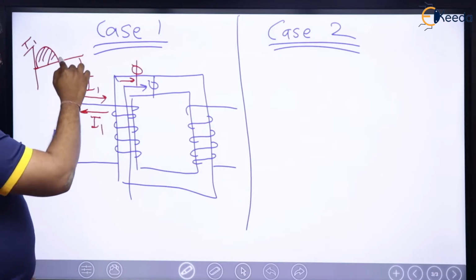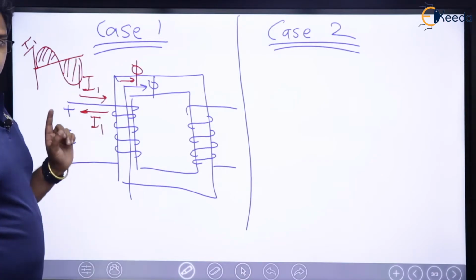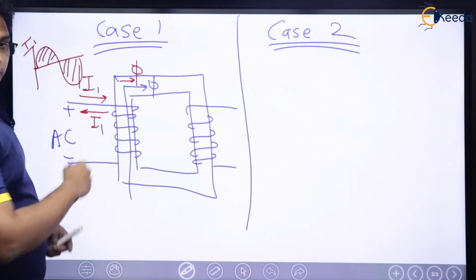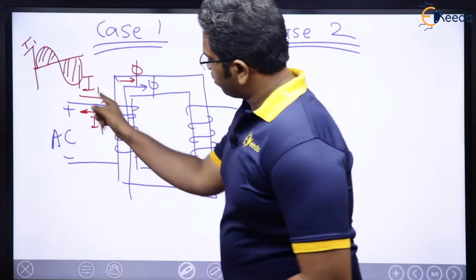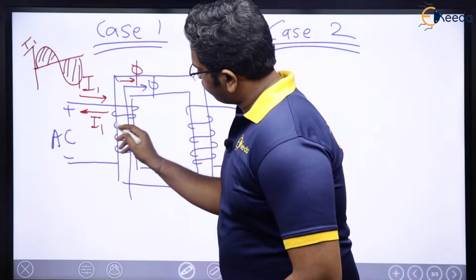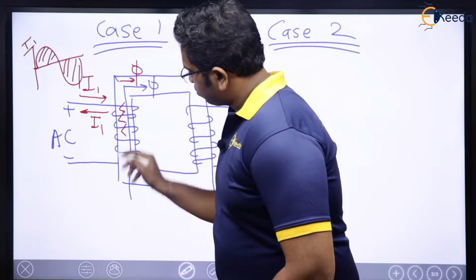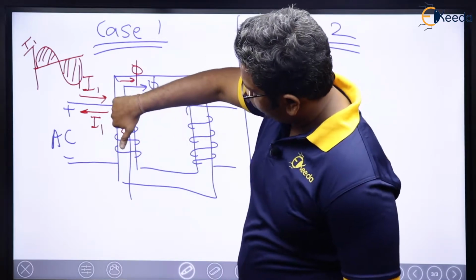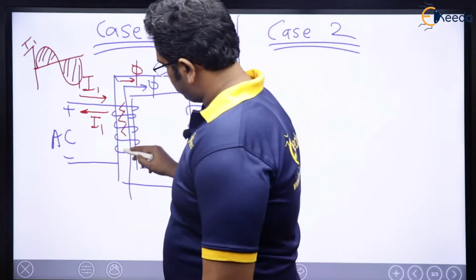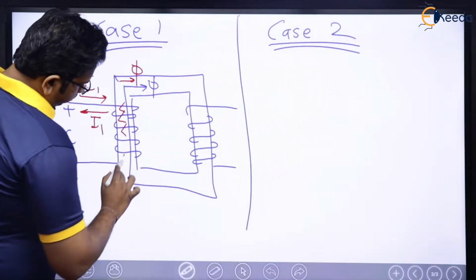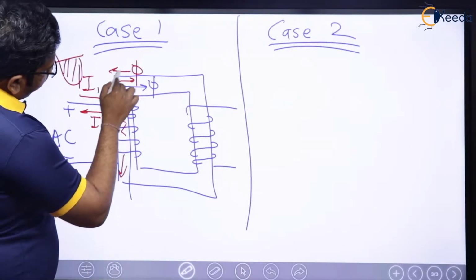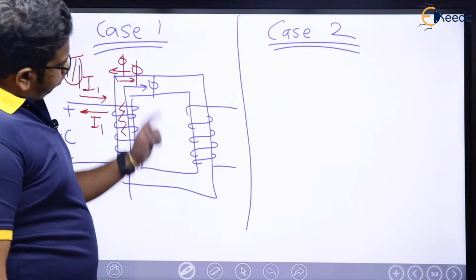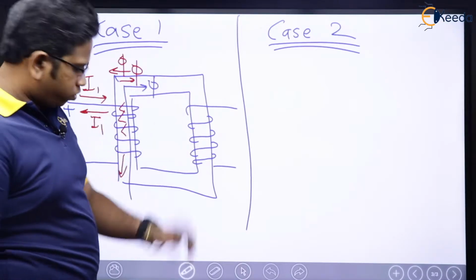Current direction for the second half cycle is going to be reversed. The moment it is reversed, current is moving like this, which means this is going to be the direction of current. The moment this is the direction, flux is going to be downwards. So here, flux will be downwards, like this. Downwards means here it will be like this. Now, if for example, I am sitting inside the core.